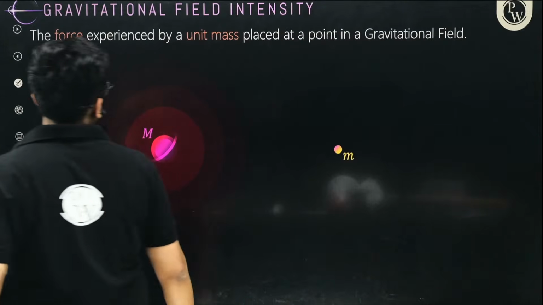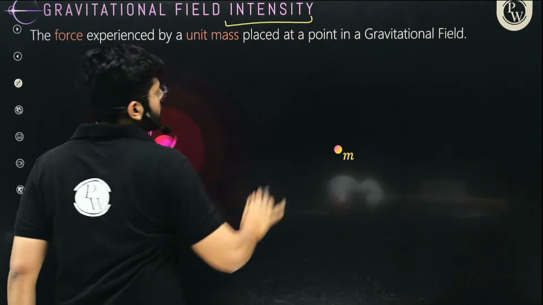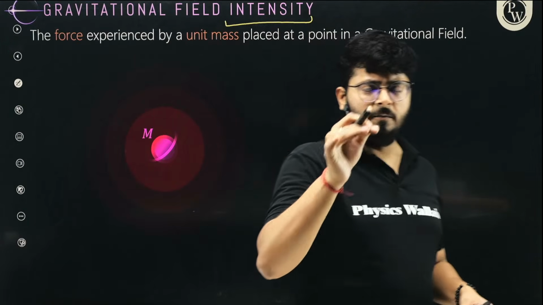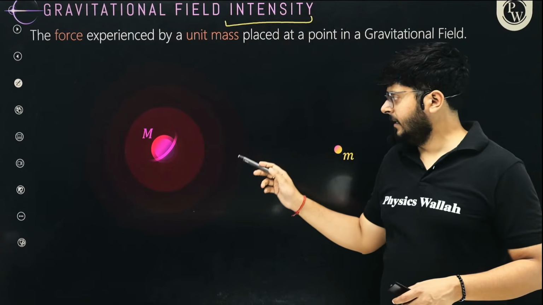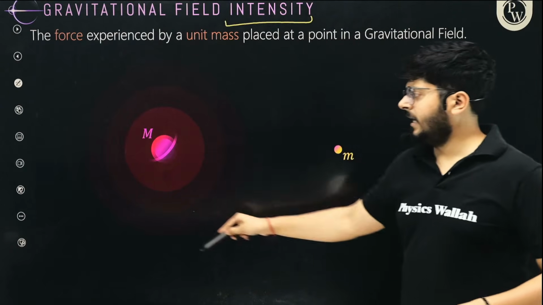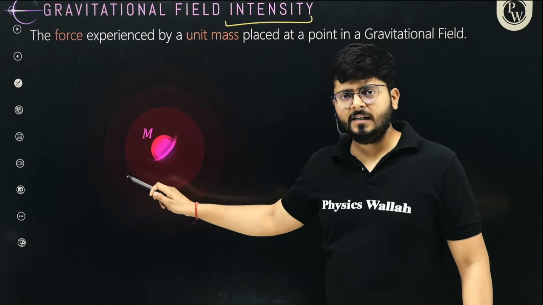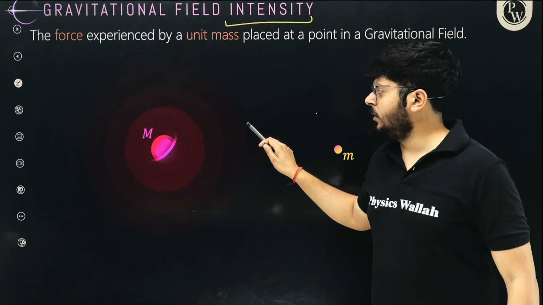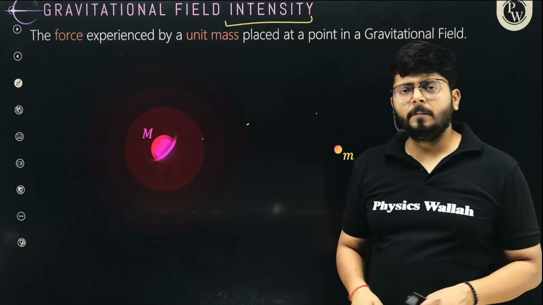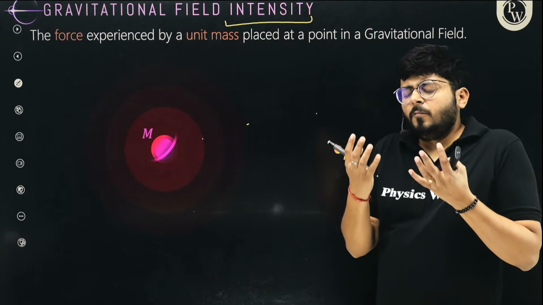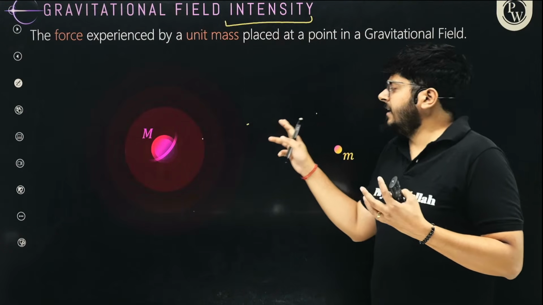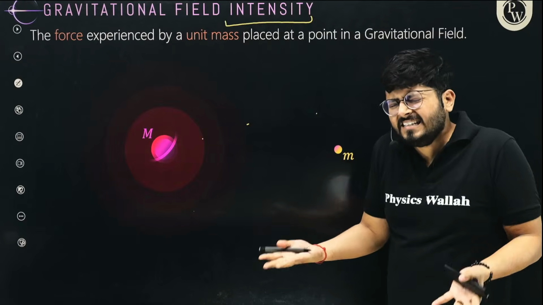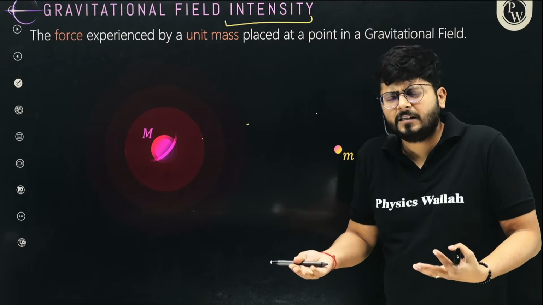So gravitational field intensity. Whenever we talk about this term, gravitational field intensity at a certain place inside the gravitational field. First of all, this is the mass and we are well within the gravitational field of this mass. So what will be the gravitational field intensity over here? What will be the intensity over here? Clearly, by common sense, we can say the gravitational field intensity will be higher as we get closer. But what is gravitational field intensity? How will you define it mathematically?